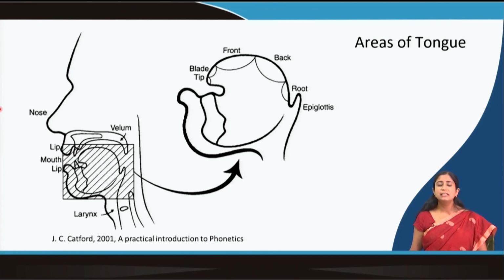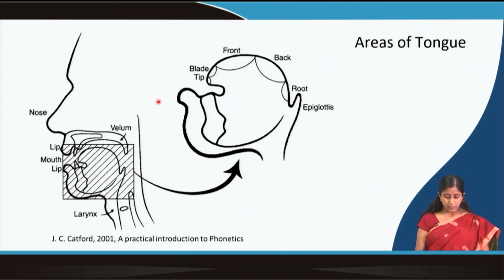Now, you can see in this diagram, this is a picture of our tongue. In the other picture you can see our mouth with the upper lip, lower lip, and here is the tongue. I already talked about other speech articulators in the last class. So, this is the velum and all, I mentioned that.